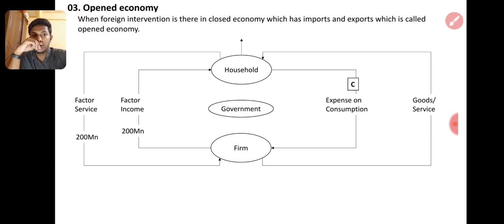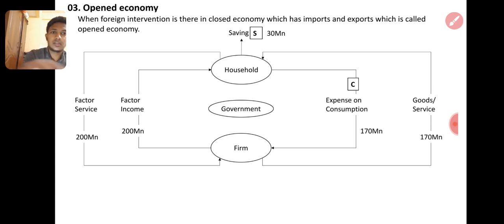Then take C, with government intervention. Income is 200 million. Saving is 30 million. Expense on consumption is under 70 million. Then goods or services are also under 70 million. So we pay tax of 10 million, so net saving is 20 million.